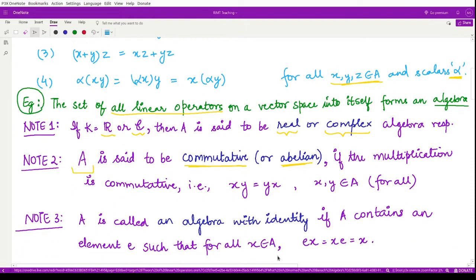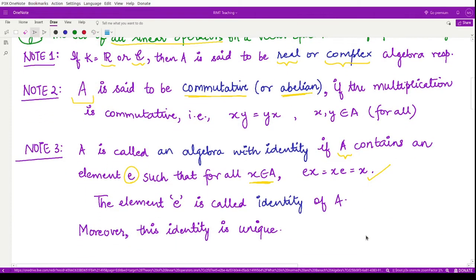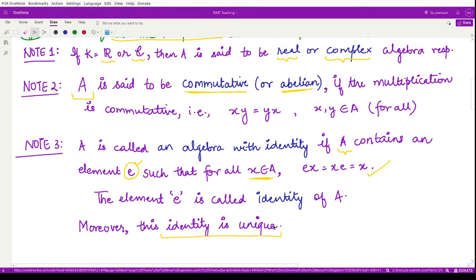Next, we call an algebra an algebra with identity if it contains an element E such that for every element X in that algebra we have EX equals XE equals X. This is the requirement. Moreover, note that the element E, the identity of the algebra, has to be unique. This is very easy to prove, so you may try it.